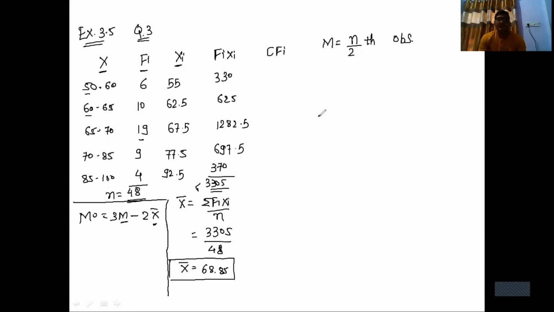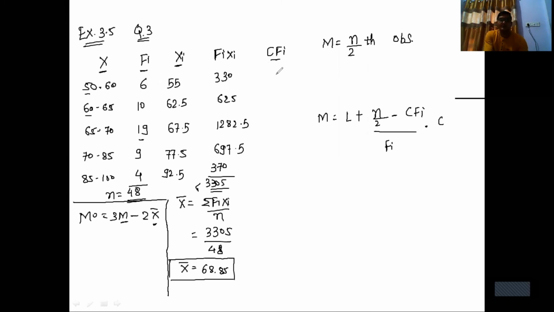Then third step is L plus n by 2 minus cf upon fi multiplied by C. So here we have to find L, then cf, then fi, and then C. First I am finding cf.